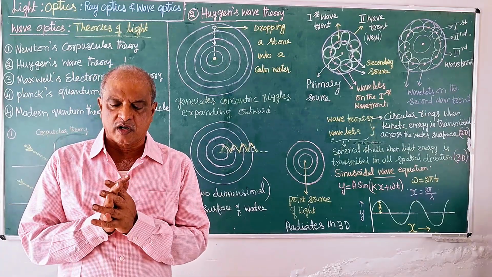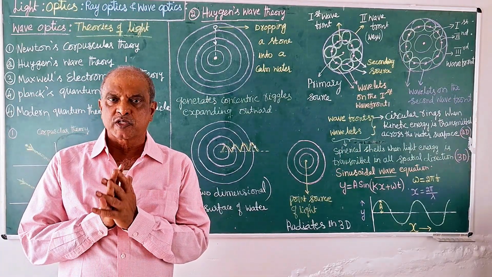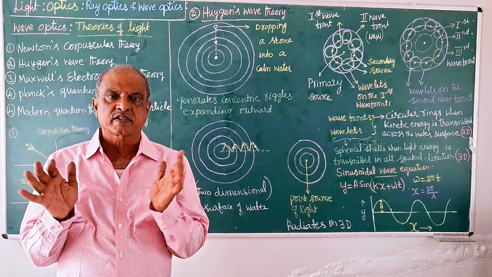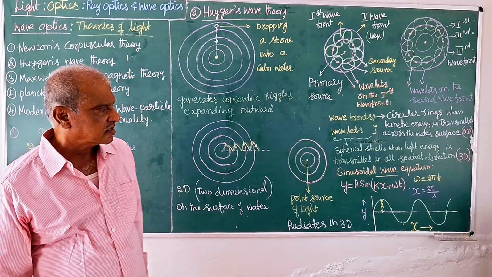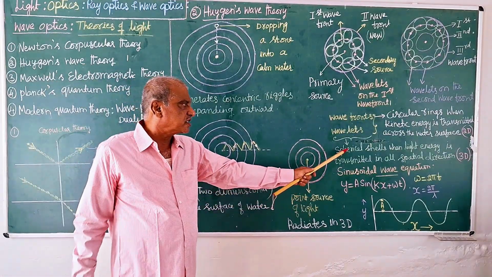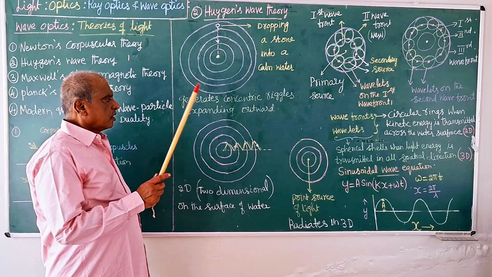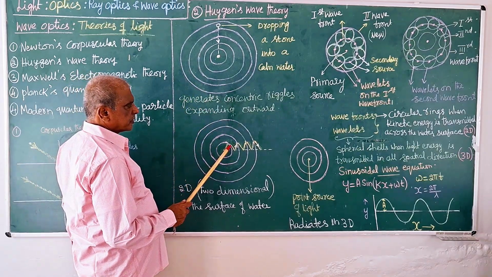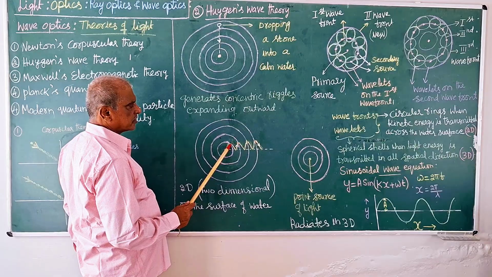This is how light energy spreads from the source in all directions in space in the form of concentric ripples or spherical shells. Actually, the kinetic energy is transmitted from this point to this point. That is high energy oscillation.